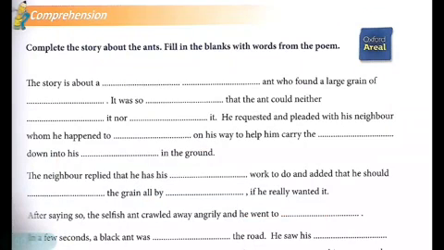And page number 35. Complete the story about the ants. Fill in the blanks with words from the poem. So, you have to read everything given here. This is all from the poem. So, based on your understanding of the poem, read the poem twice, thrice, and try to answer this page. Then we will discuss the answers in our next session.